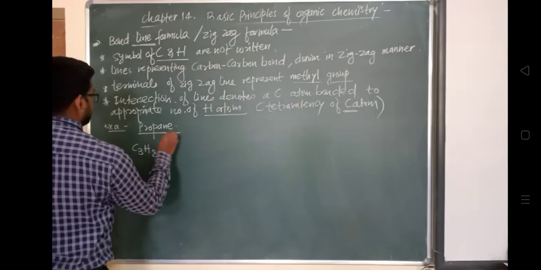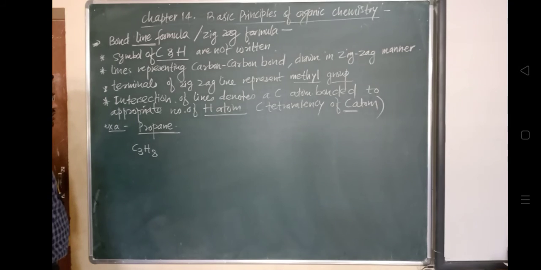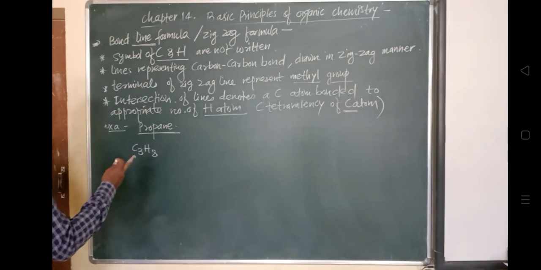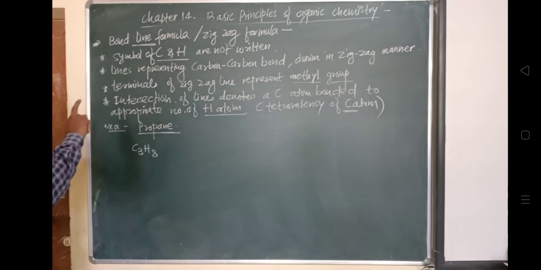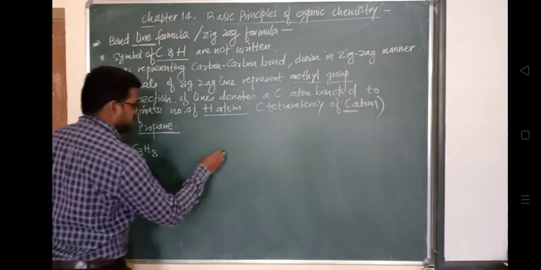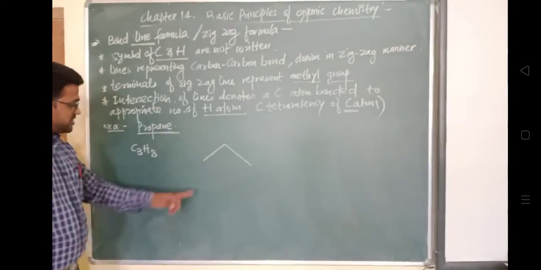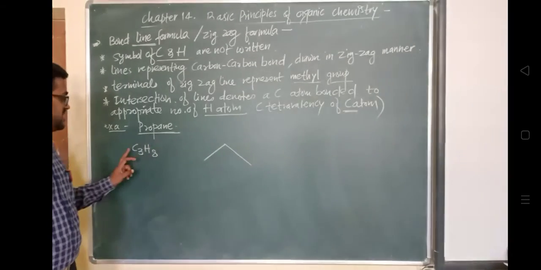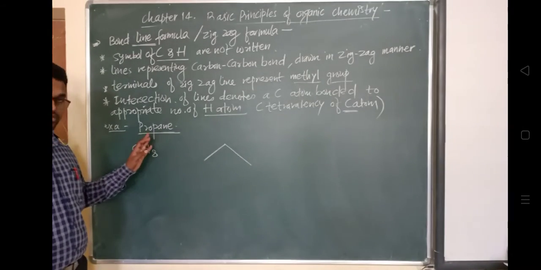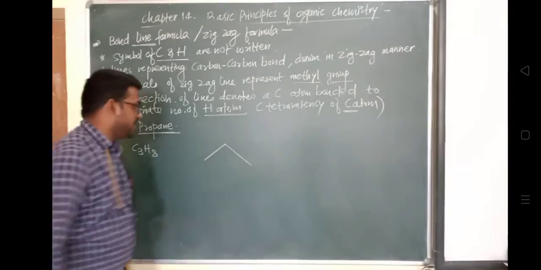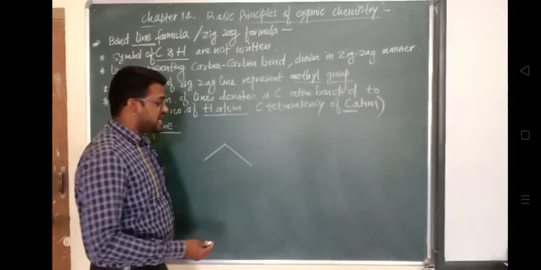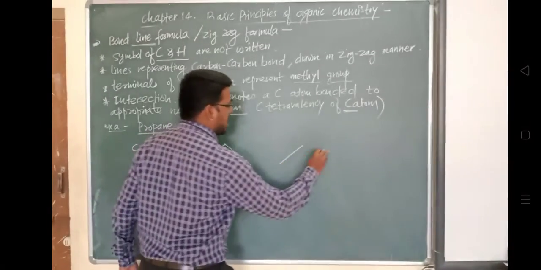So how to represent this C3H8 with a bond line formula or zigzag formula? So the zigzag formula will be like this, okay, it will be represented with only these two lines. So these two lines will represent the C3H8 molecule, which is a propane molecule. How, we'll see. Okay. So as we have said, this is one line and this is another line. And right now these two lines intersect.